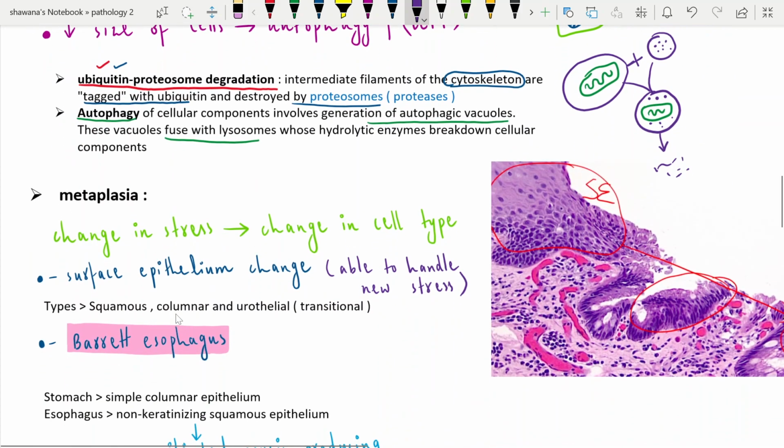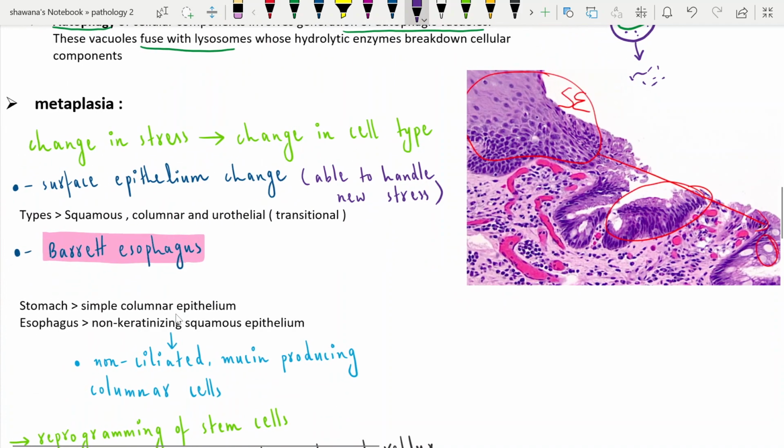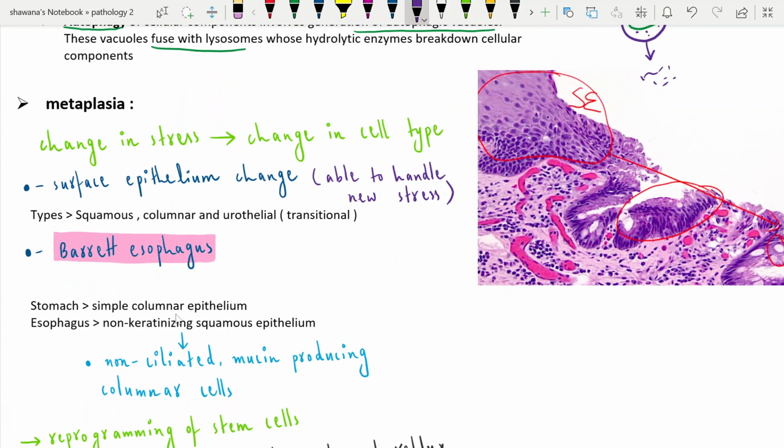The next thing here is metaplasia. Metaplasia means that when the stress is changed, it leads to a change in the cell type. For example, squamous can be changed to cuboidal, cuboidal can be changed to columnar.